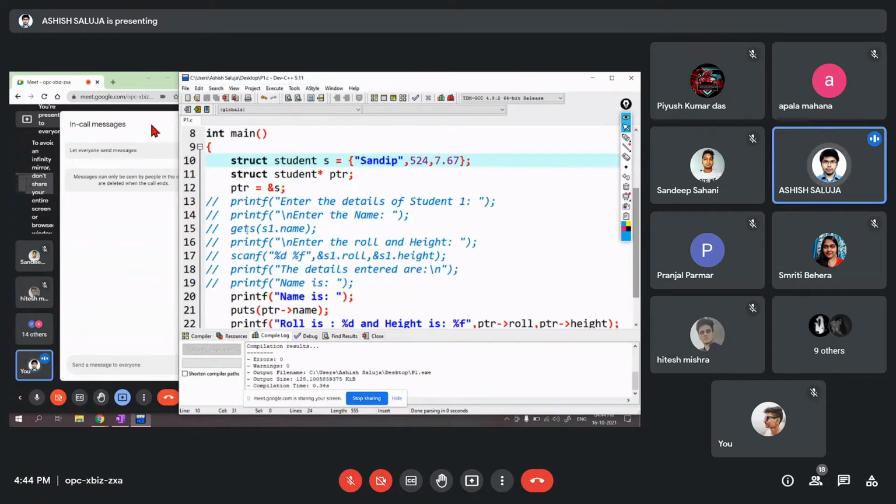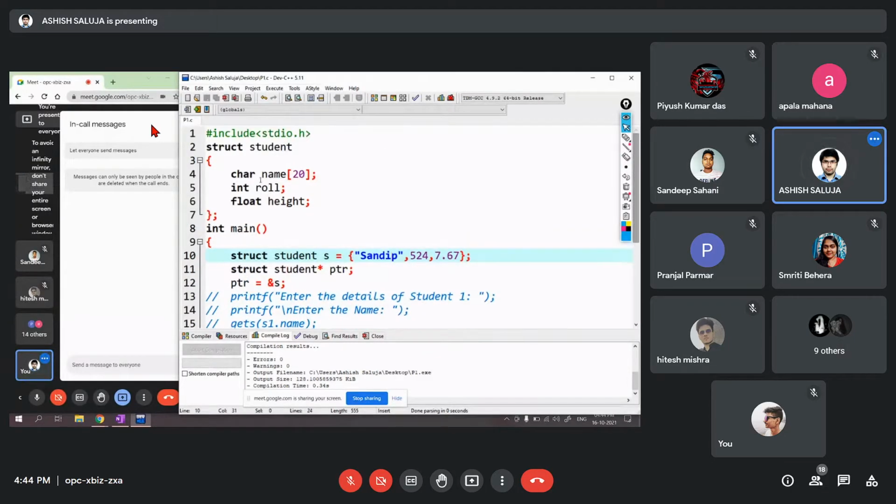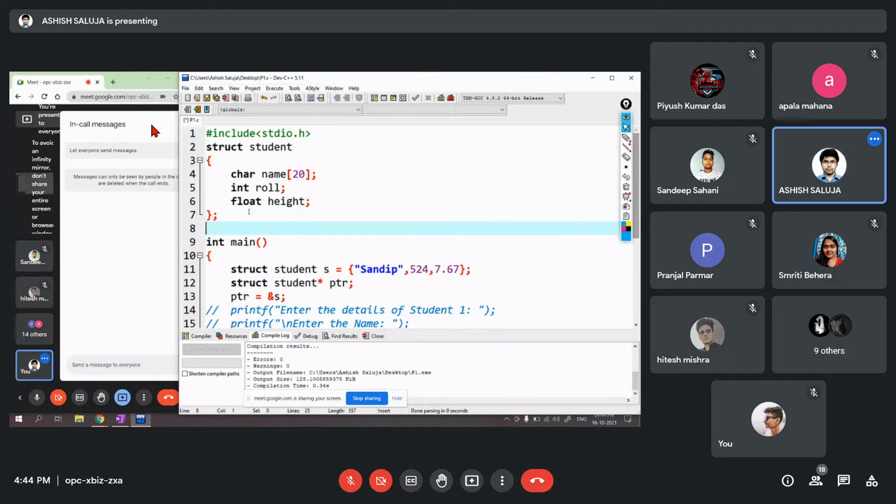Now, let's say I have a user-defined function. Can we pass the structure variable as well? Now, in the case of an array, we have seen that the address is passed and we can manipulate with it. What happens with this? If I have a user-defined function, let us just give it a return type of void. It does not return anything.